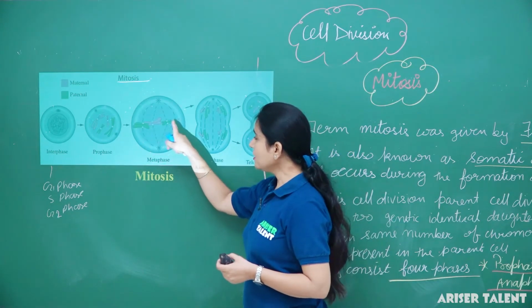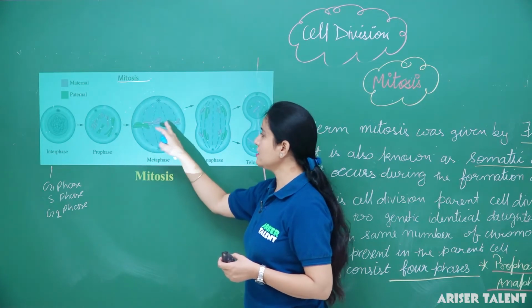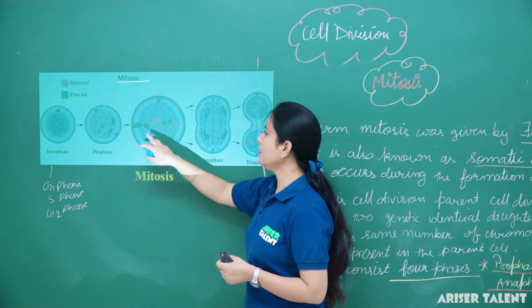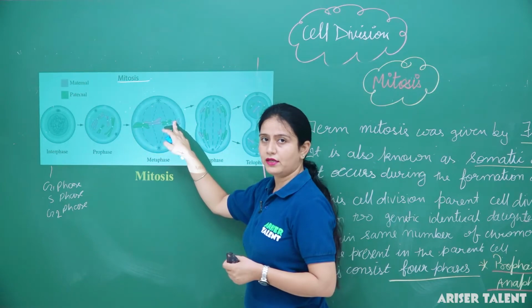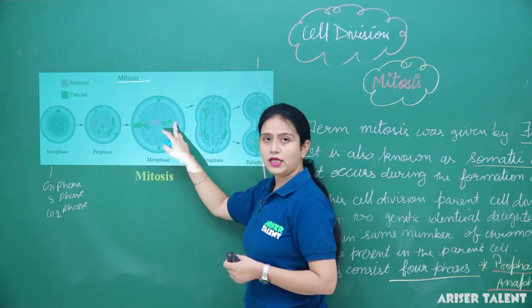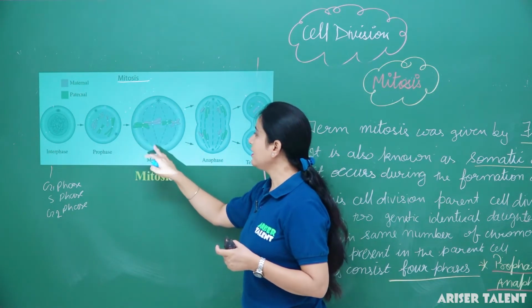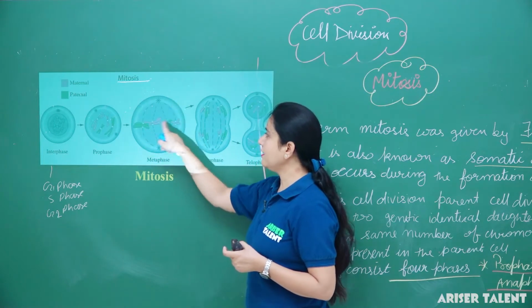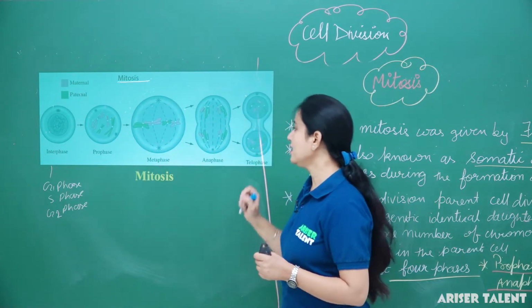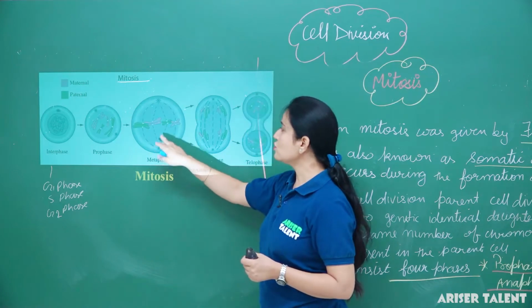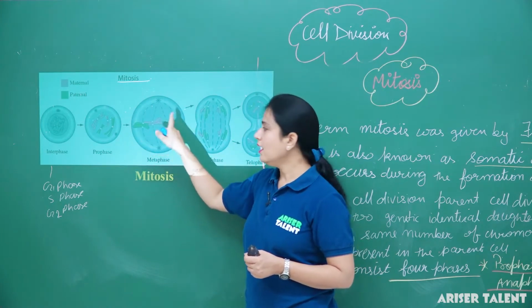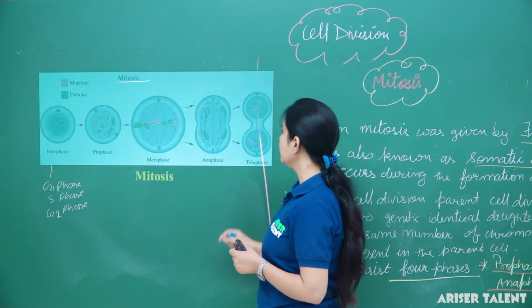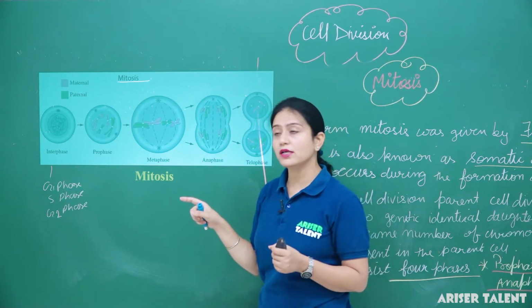We can see that these chromosomes separate and then they come to the equator. They reach the equator and form the metaphase plate. Here, this is the metaphase plate. Clear? So we can say that in the metaphase, chromosomes reach the equator and form the metaphase plate. Then anaphase. What happens in the anaphase?